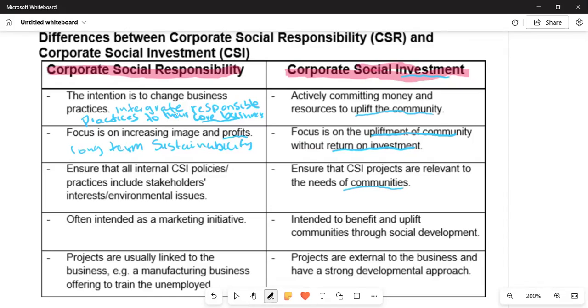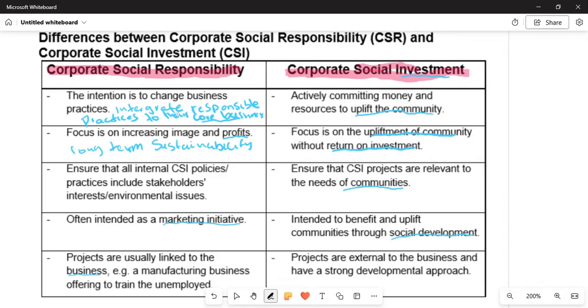Corporate social responsibility is often intended as a marketing initiative. They do it to market their business, to make sure that their business is going to grow. So they are trying to attract customers with the social responsibility that they are doing. But with corporate social investment, it is intended to benefit and uplift communities through social development. They are not trying to market themselves. Projects are usually linked to the business. The projects that they come up with are linked to the business.